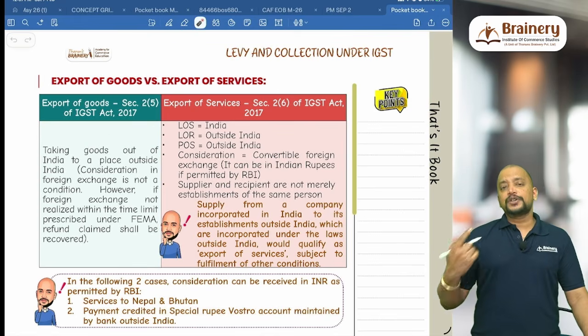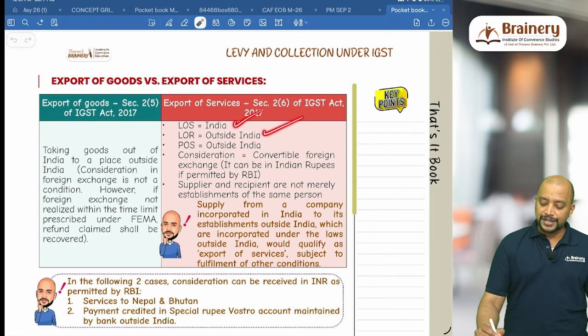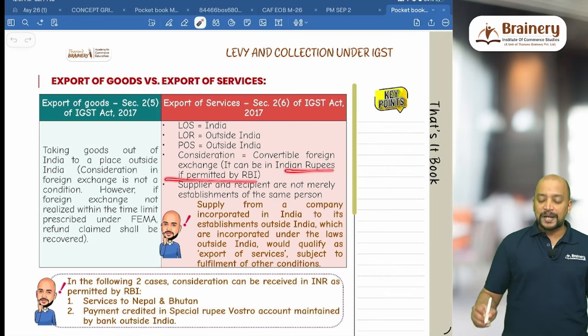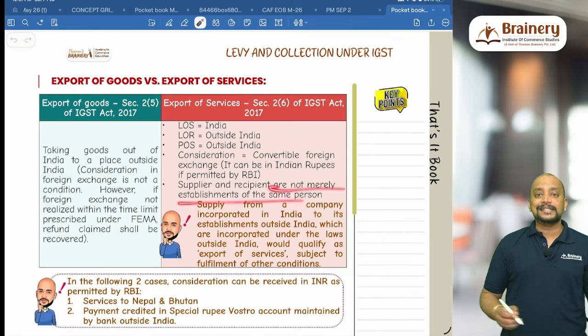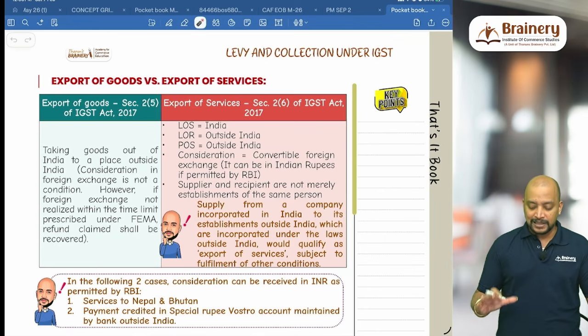Second, export of services. Export of services has a total of 5 conditions. Supplier in India, recipient outside India, place of supply outside India. Consideration should be in convertible foreign exchange. It can be in Indian rupees if permitted by RBI. And supplier and recipient are not merely establishments of the same person. Not two establishments of the same person. Then it will be coming under export of services.